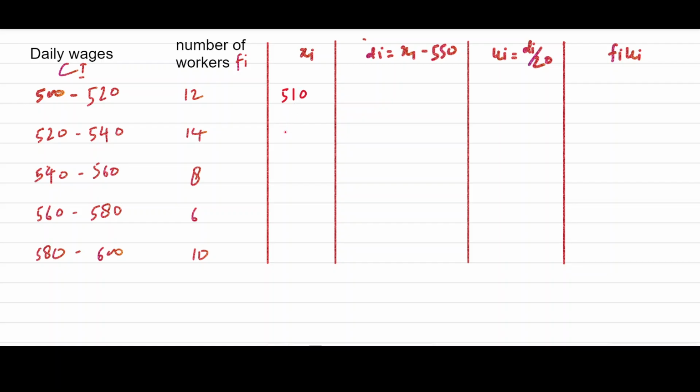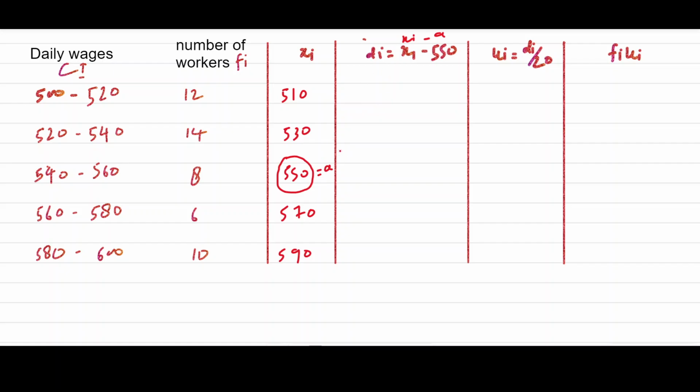This will be 530, this will be 550, this will be 570 and this will be 590. There are 20 differences in each. Then we assume this as a, consider this as a, for xi minus a. Here we are assuming this is a.